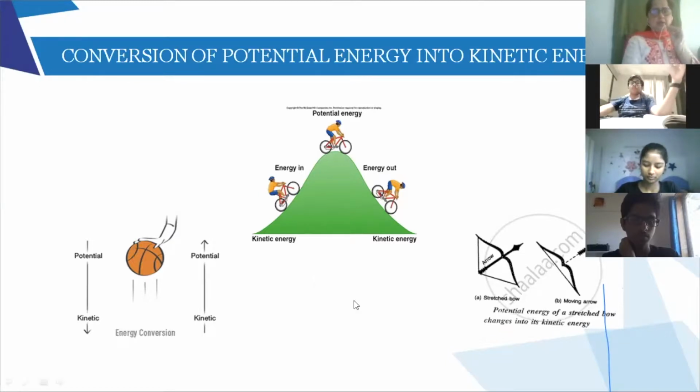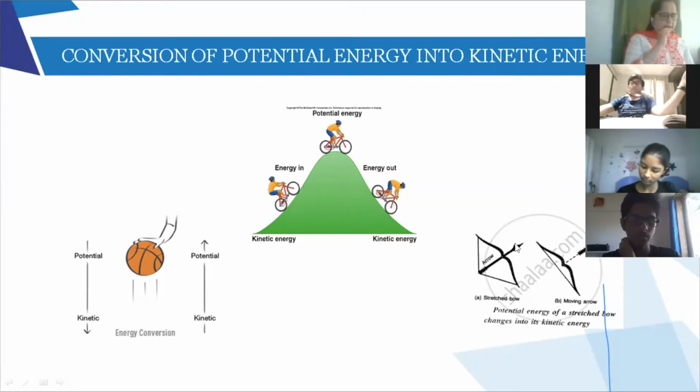Third example over here, bow and arrow, right? When I stretch the string of the bow, the bow gets potential energy, and because of that the arrow moves forward, so that potential energy got converted to kinetic energy, right? So these are all examples of converting potential energy to kinetic energy.